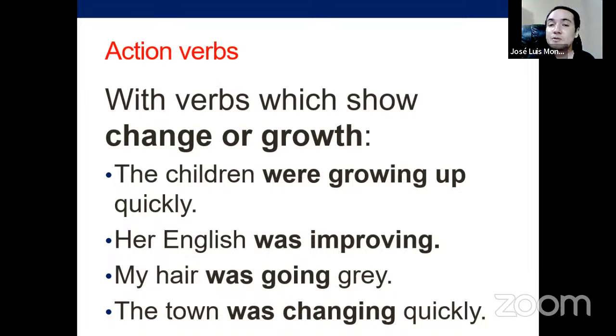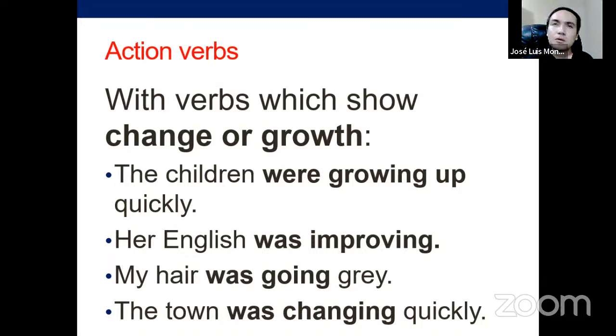Now it says, with verbs which show change or growth: The children were growing up quickly. Her English was improving. My hair was going gray, and the town was changing quickly.